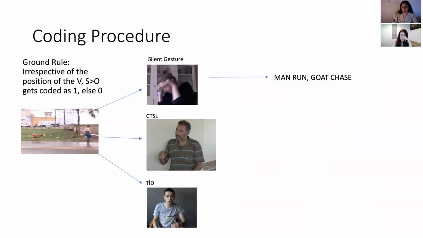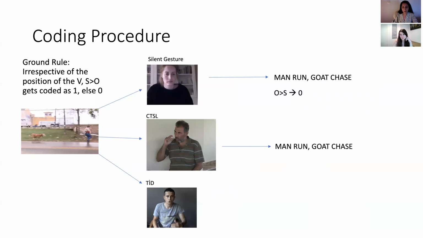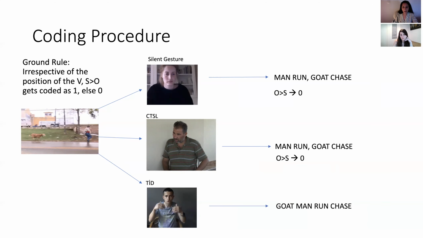Man is the patient here, so it's an O preceding S response, and it gets coded as 0. Man, run, goat, chase. Different phonology, but it's the same order of arguments. Again, it gets coded as 0 here. This time, goat, man, run, chase, and here the syntactic subject precedes the object, so it gets coded as 1.